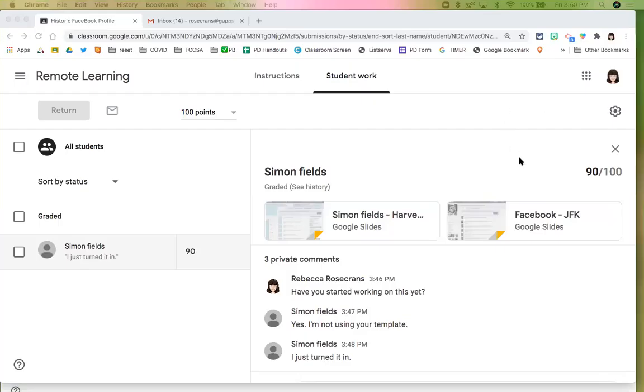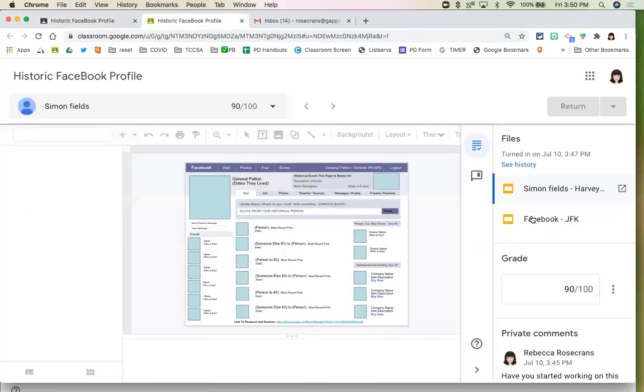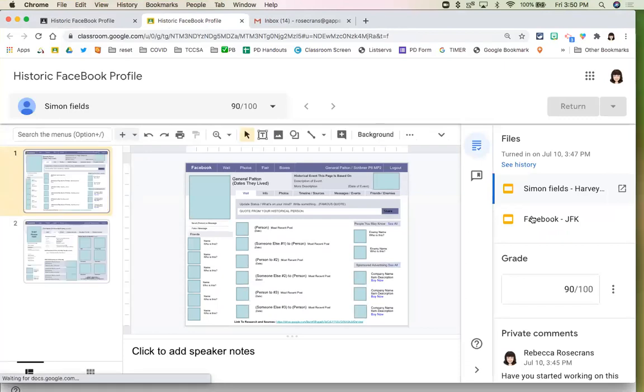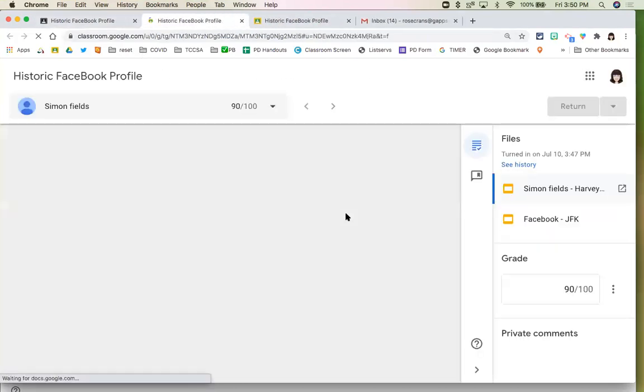I'd like to talk about one last area where you can do comments. I mean, there certainly are more, but this is my last one for this class. I'm clicking on the student's file that they submitted for this assignment. And looking at that one, whoops, I picked the wrong one. Let me get what Simon actually turned in.